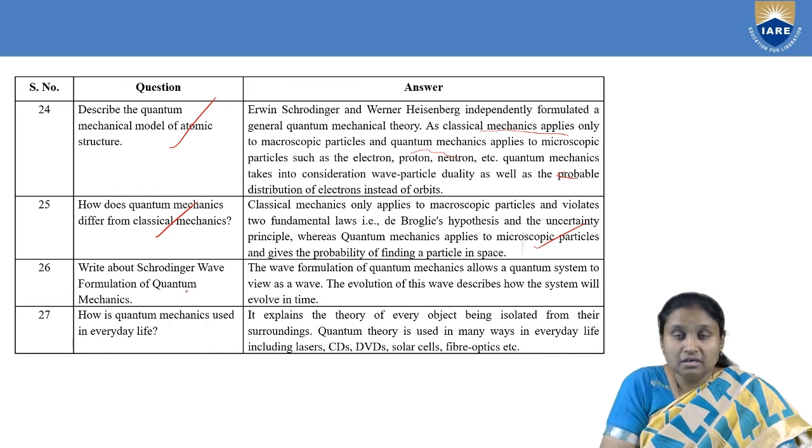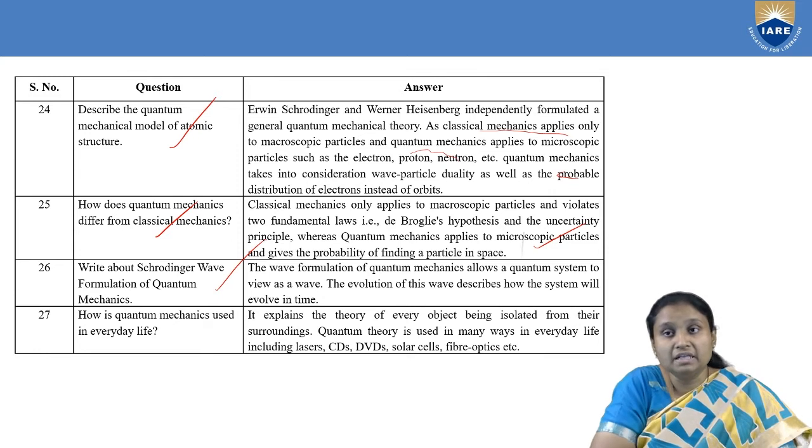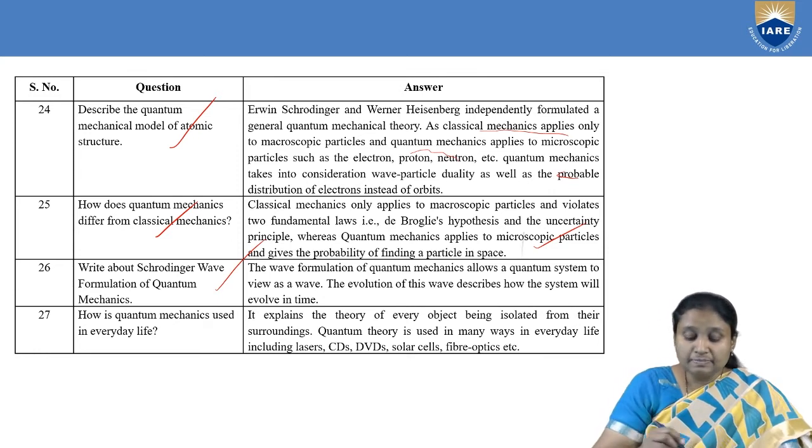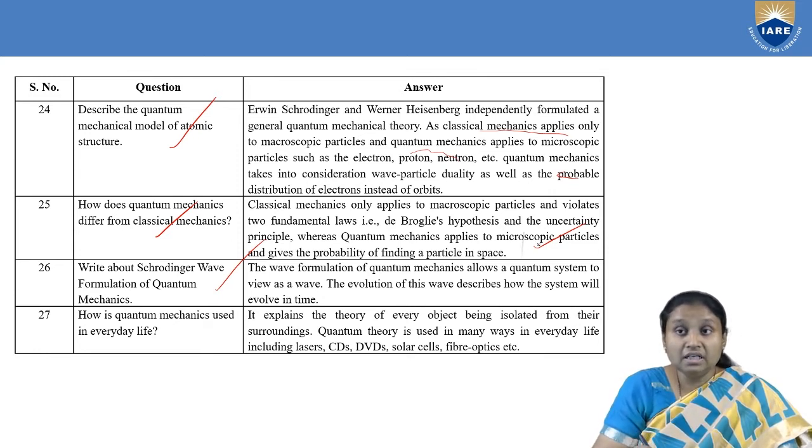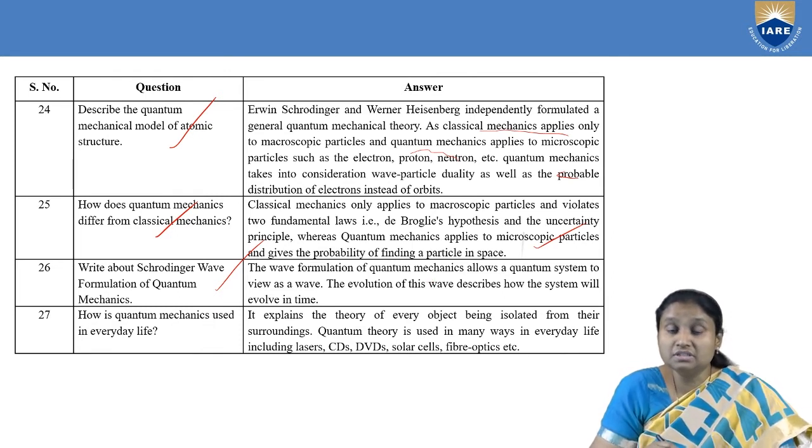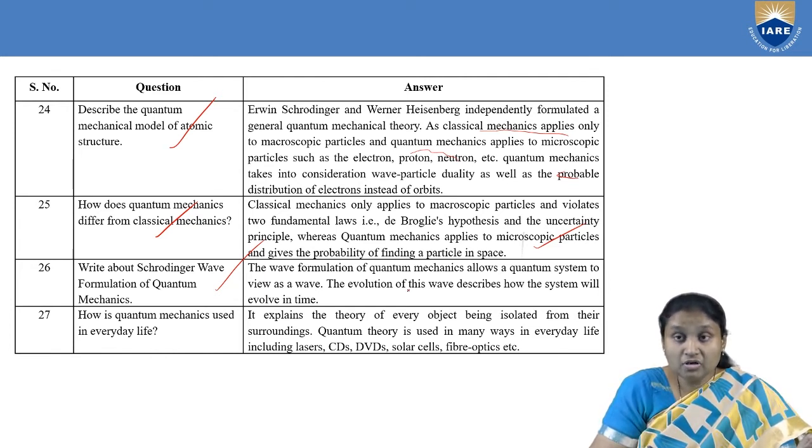And then there is Schrodinger's wave formulation of quantum mechanics. According to this formulation, it allows a quantum system to be viewed as a wave. As you know, if you have a particle, then we associate a wave with such a particle, and this was given by Schrodinger's wave formulation of quantum mechanics. And because of this evolution of the wave, we are able to describe a system with respect to time.